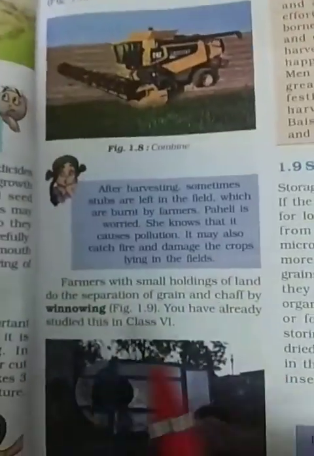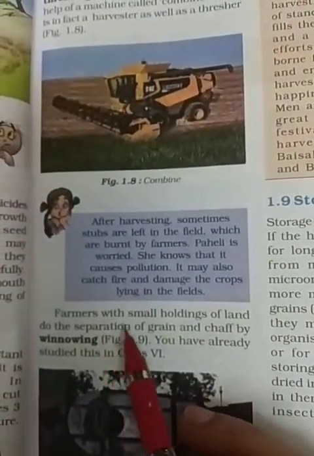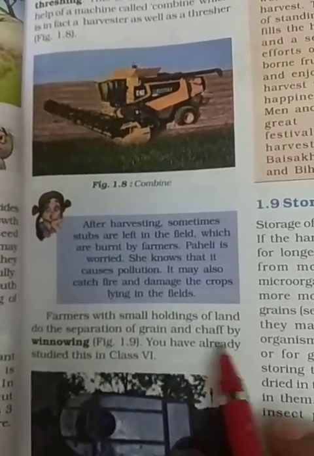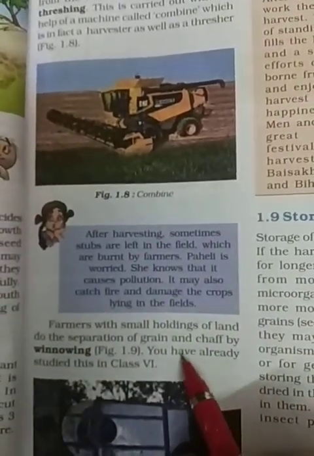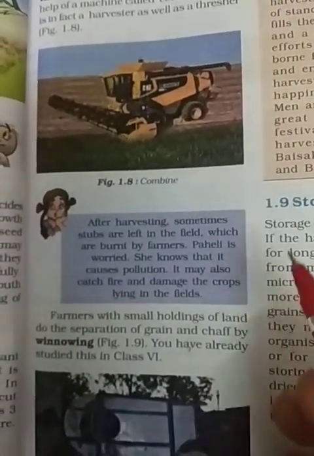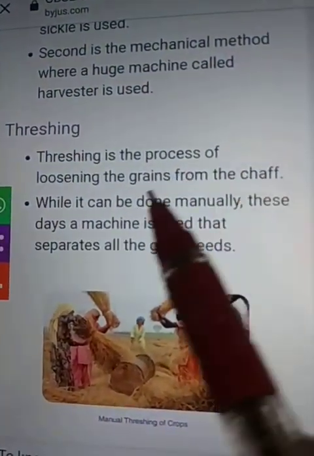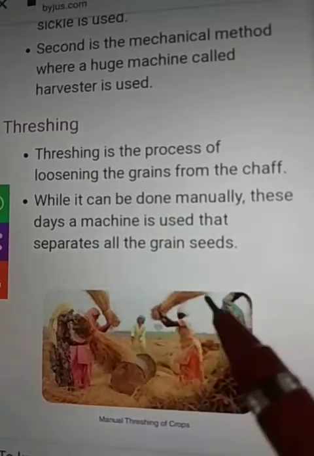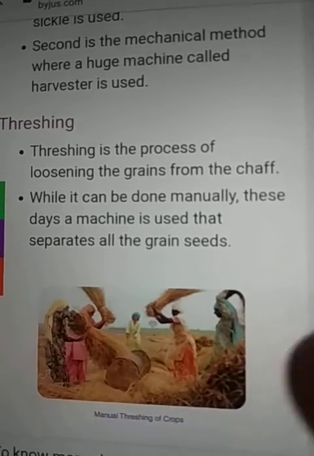Next is winnowing. After threshing, farmers with a small holding of land do the separation of grain and chaff by winnowing. This process is called winnowing. Threshing is the process of loosening of grains from their stalks. While it can be done manually, these days machines are used that separate all the grains.